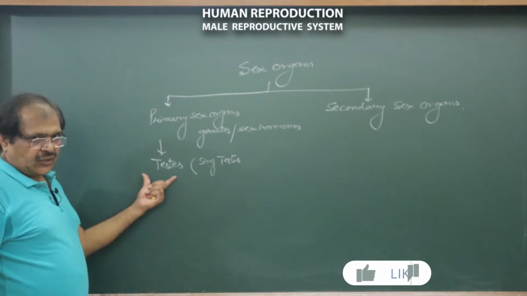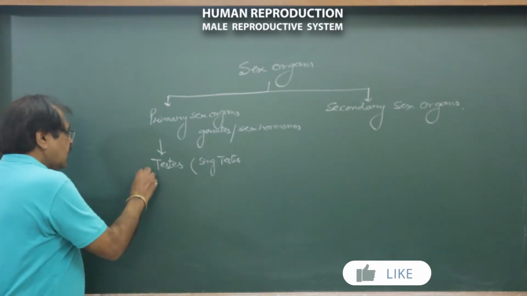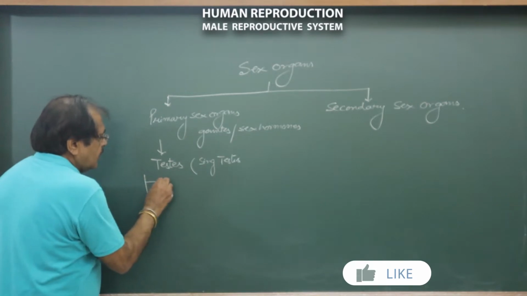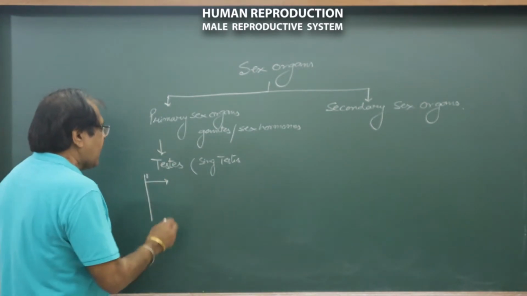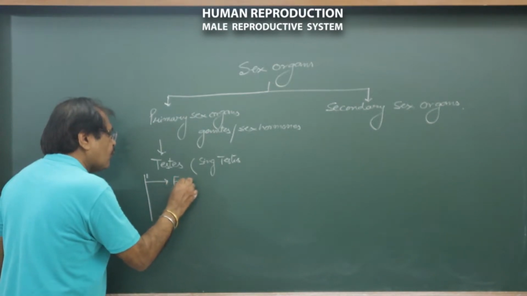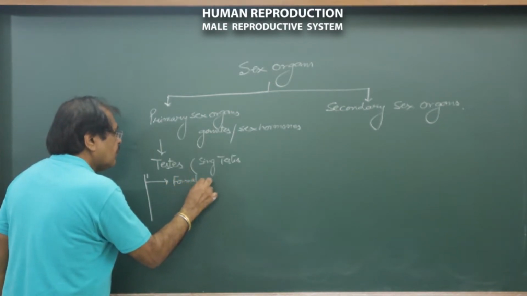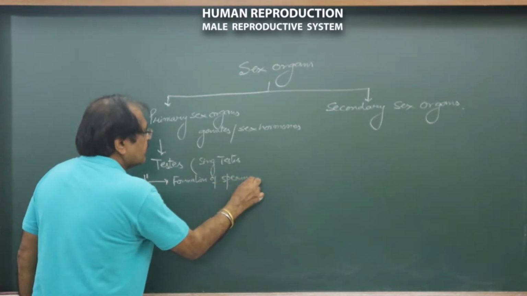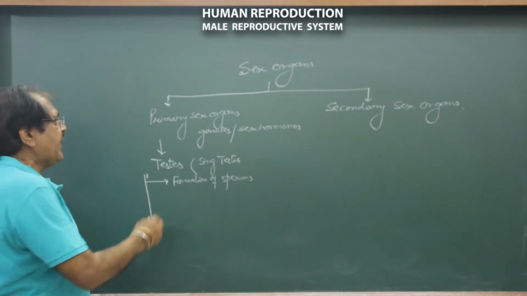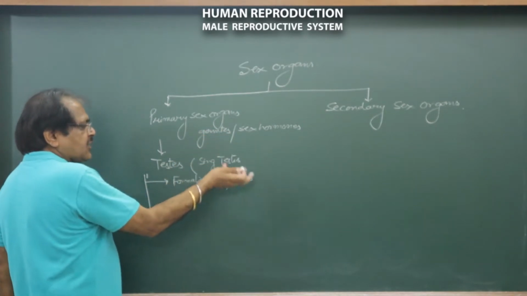There are two functions of the testes. Number one is the formation of male gametes, that is sperms.